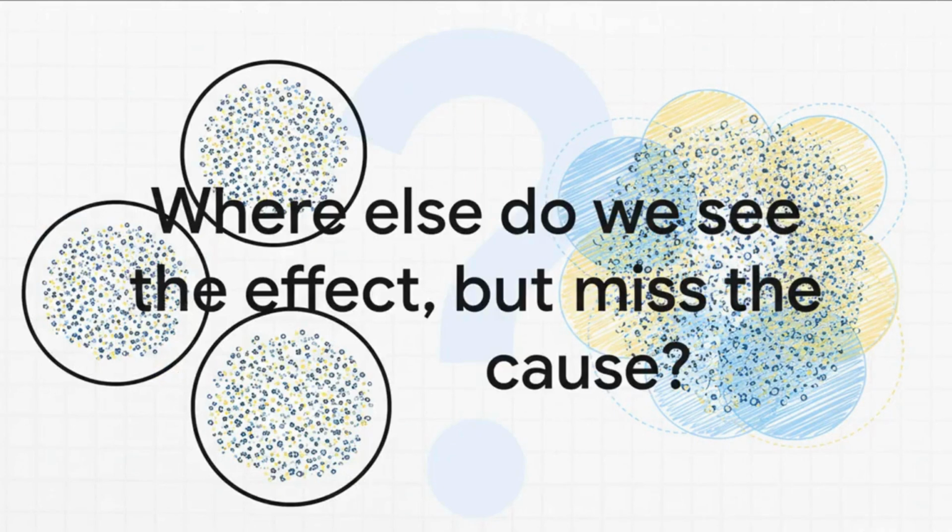You see, in the end, the journey from k-means to EM is more than just a better algorithm. It's a journey from simple assignments to really understanding probability. The EM algorithm gives us this incredibly powerful tool for finding the hidden, the latent causes that generate the data we see all around us. It's like going from just treating the symptoms to actually finding the cure. And that leaves us with a final thought. Where else in our world are we only seeing the effects, while the true underlying causes remain hidden, just waiting for us to find them?